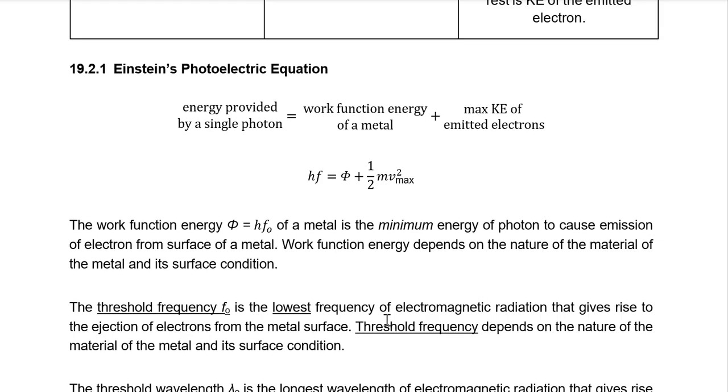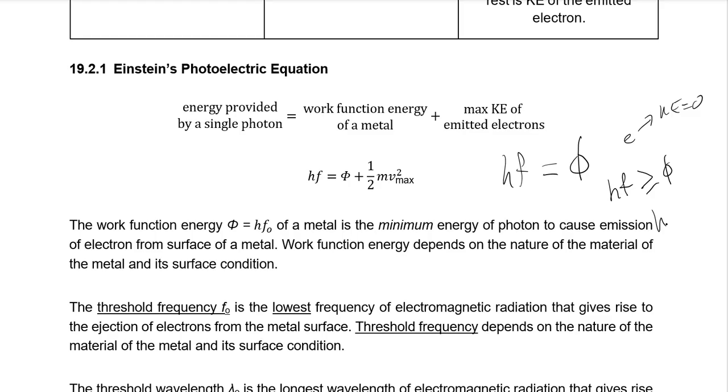So I'll try and explain this quickly. Remember that what we discussed is that if the photon energy hf is just equal to the work function, then the electron will be emitted with Ke equal to 0. So for an electron to be emitted from the metal, the hf of the photon must be greater than or equal to the phi, the work function.